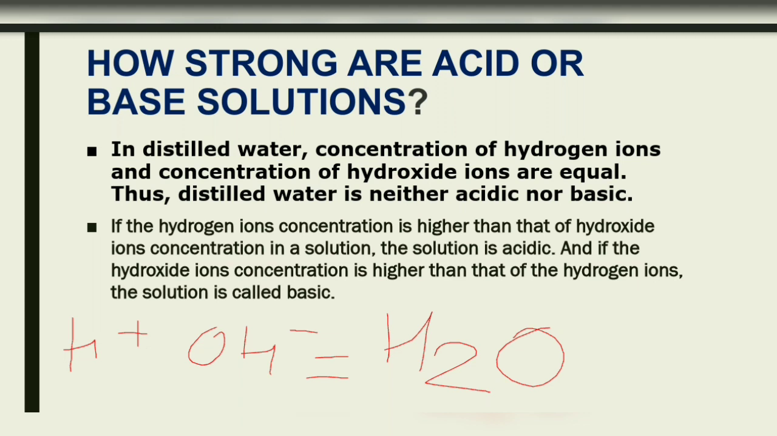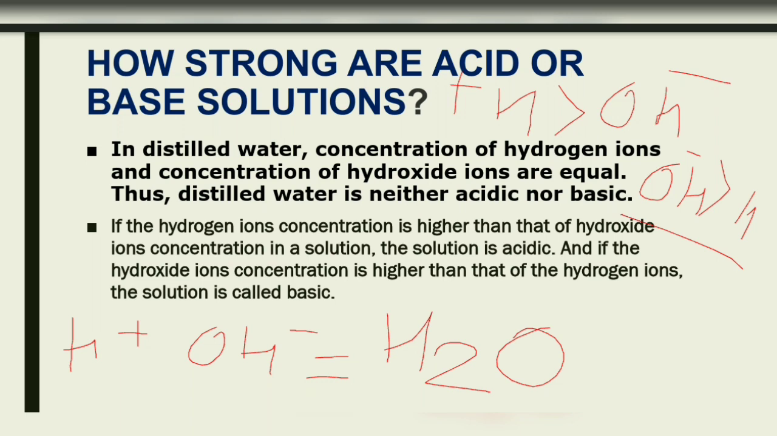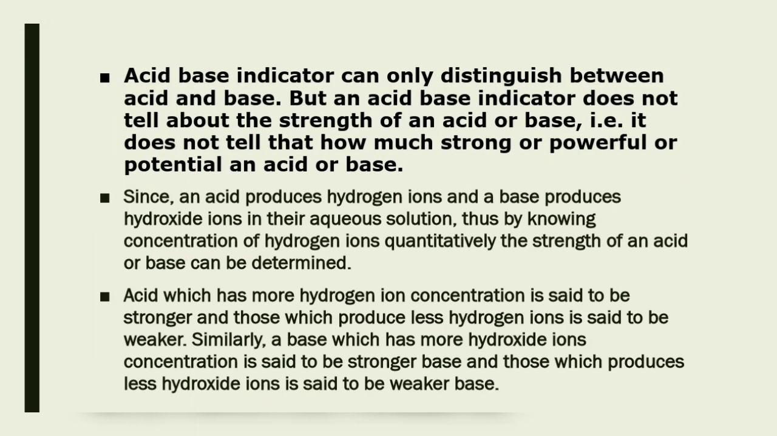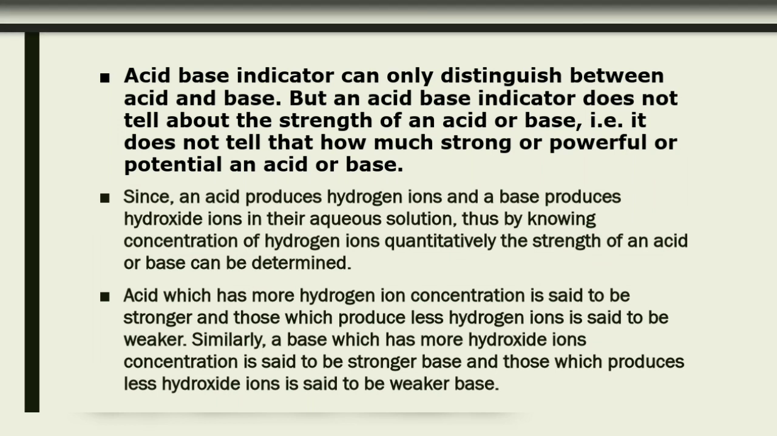If the hydrogen ion concentration is higher than the hydroxide ion concentration in a solution, it is acidic. Like if H plus ion is greater than OH minus ion, it is acidic in nature. And if OH minus is greater than the H plus ion, it is basic in nature. Acid and base indicators can only distinguish between acid and base.